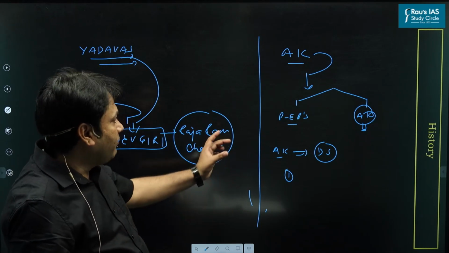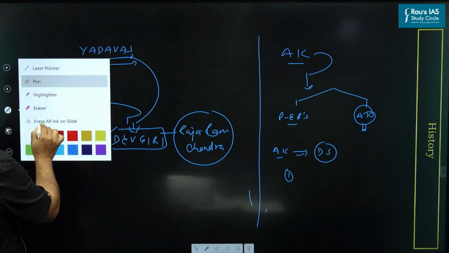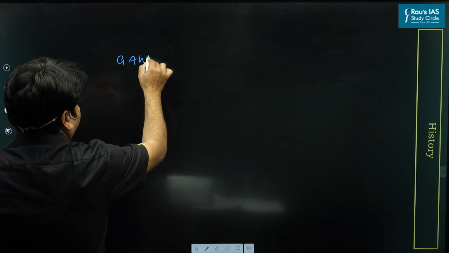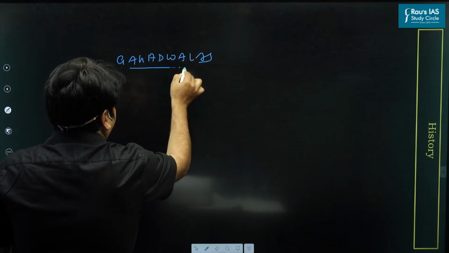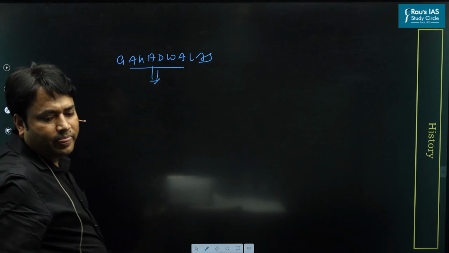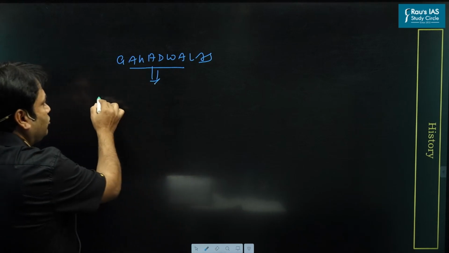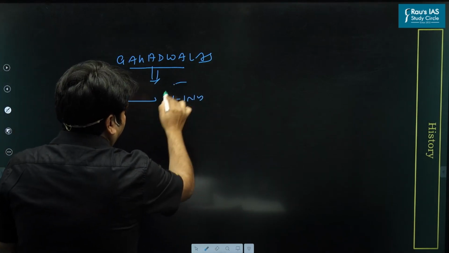Now, Gahadavala. Again, we come to these Gahadavala rulers and the state. I have discussed with you earlier that the Gahadavalas were an important Rajput dynasty in North India.